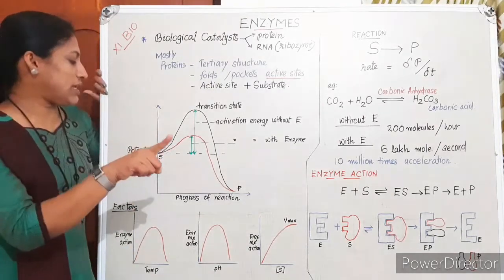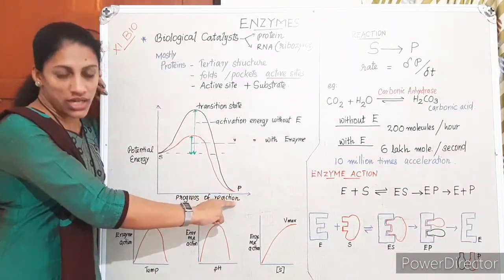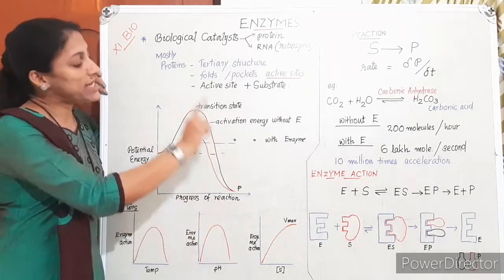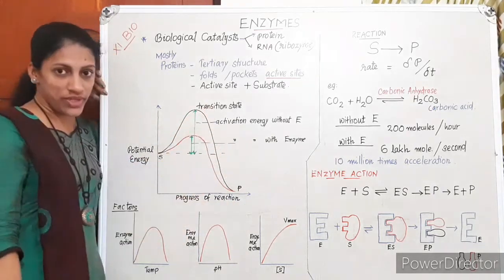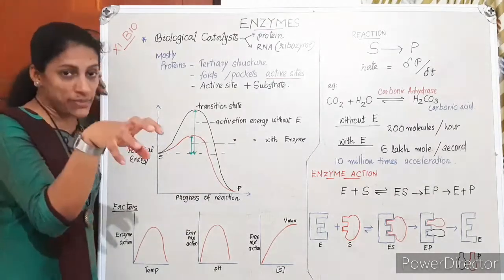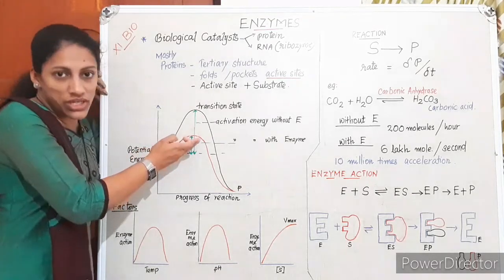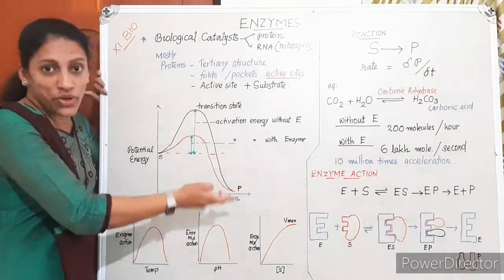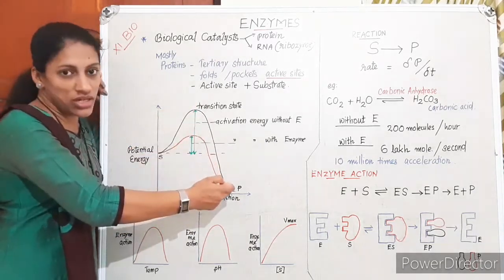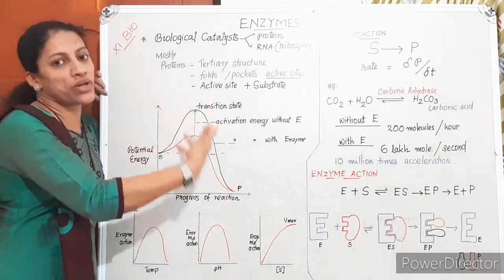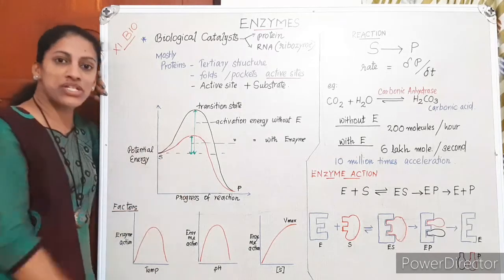Okay, in a biological reaction, the substrate has to pass through the transition state before forming the product. The energy required to reach the transition state is called activation energy. With the help of an enzyme, the activation energy is lowered. It requires less time to reach, so products are formed more easily. Whereas without enzyme, it requires more energy, so product formation is delayed. Only a smaller number of products are formed. This is the interpretation of the graph.